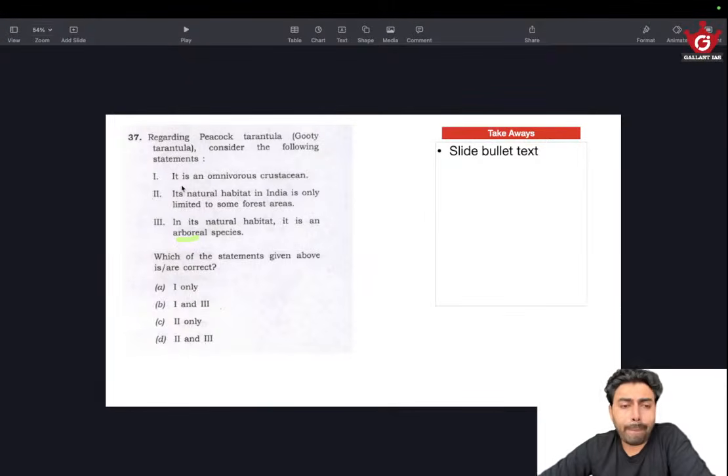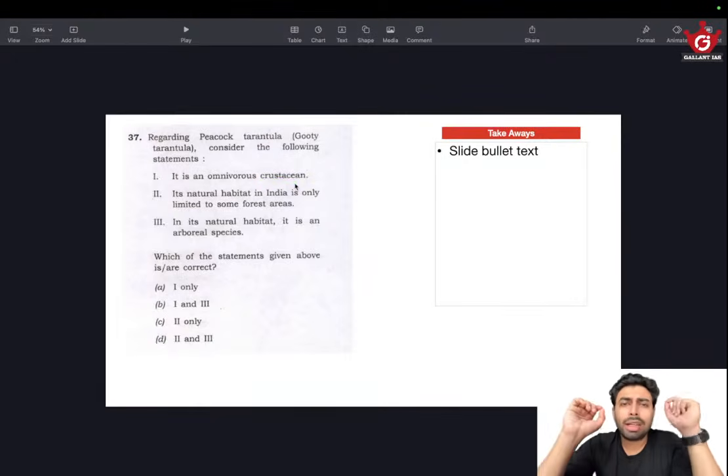So, omnivorous crustacean. Okay, crustacean means having a crust. Do spiders have a crust? And if you have learned something in environment and ecology, you will know that crustaceans are that particular group of animals like shrimps, lobsters, crabs, that have a reasonably thick calcareous shell.